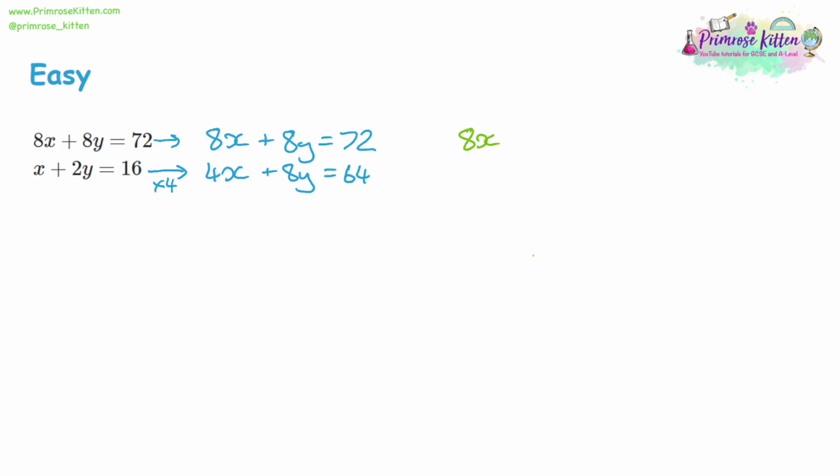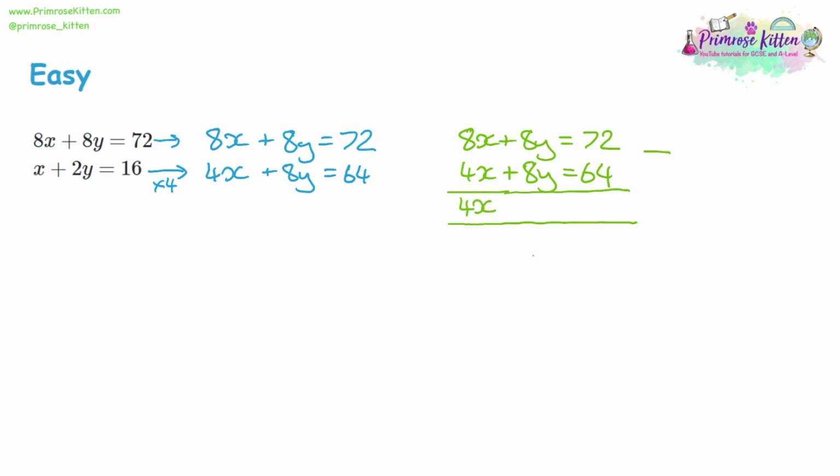Now I'm just going to write it out another time, and we're going to do the takeaway. So 8x take away 4x, it's 4x. 8y take away 8y is 0. That's why we did it, to get rid of it. And 72 take away 64 is 8. So now we have the linear equation, 4x equals 8. There's only one variable, so we can solve it. Divide both sides by 4, and we get x is equal to 2. So that's our second step done, and now we know one of the variables.